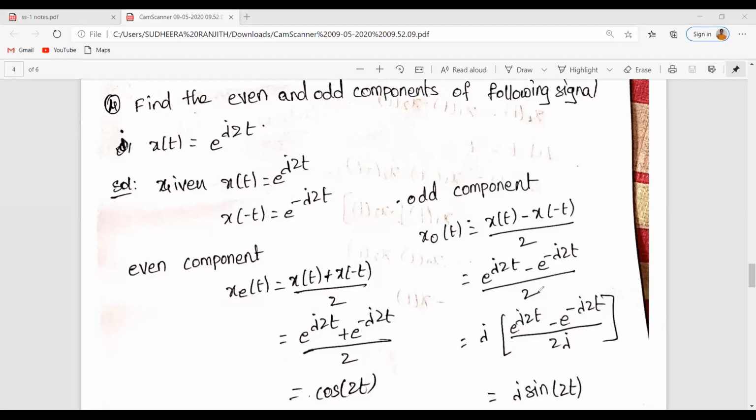As we all know, sine 2t has a j component in the denominator, isn't it? So let us multiply and divide this entire expression with j. Then we get j into e to the power of j2t minus e to the power of minus j2t by 2j, which is nothing but j sine 2t. Is it clear?